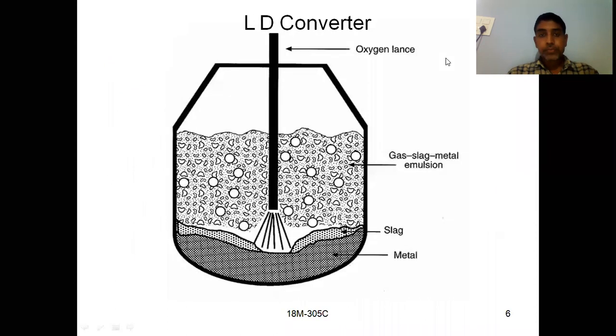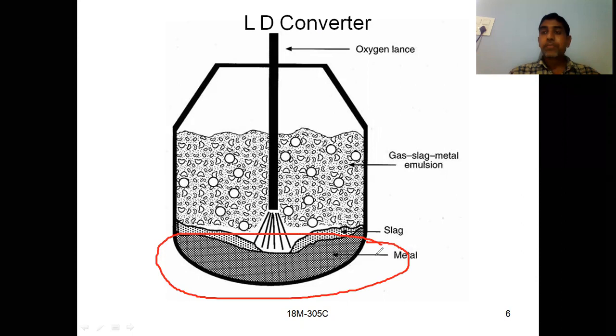Next, if you see this one, this is the simple diagram of an LD converter. If you see the bottom, is there any detachable arrangement? No. So that means it is a closed bottom. There is no detachable part here.